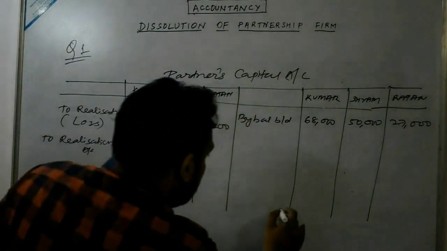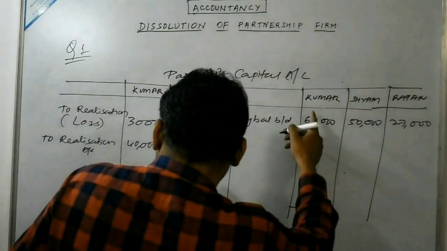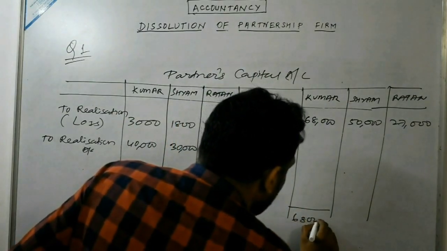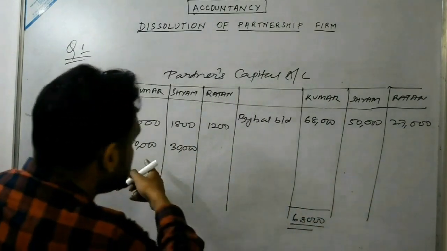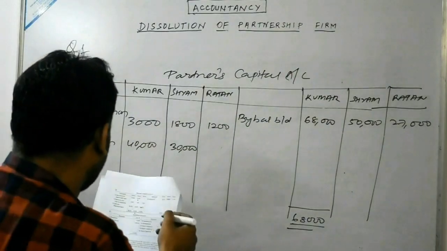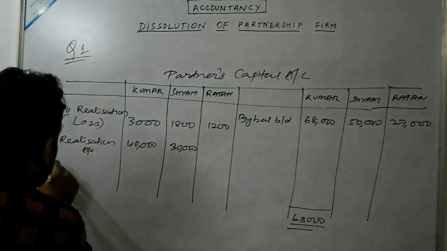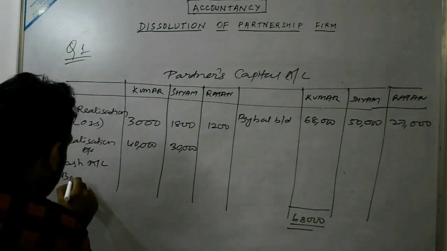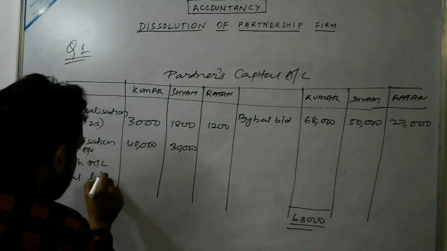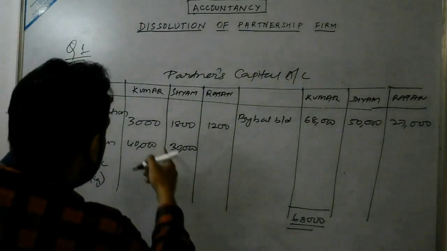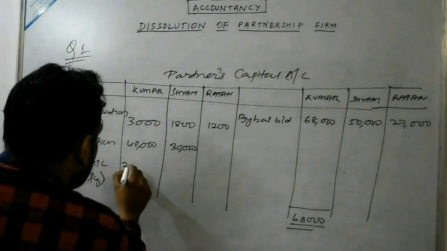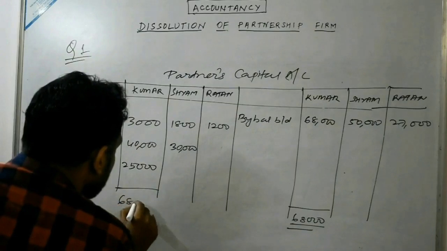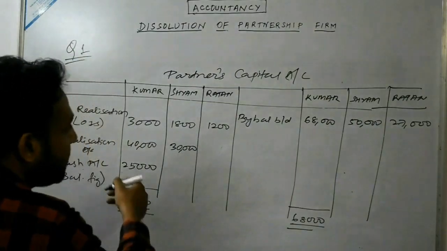So get the total: 68,000 minus 43,000. This is our balancing figure, and we will get 25,000.